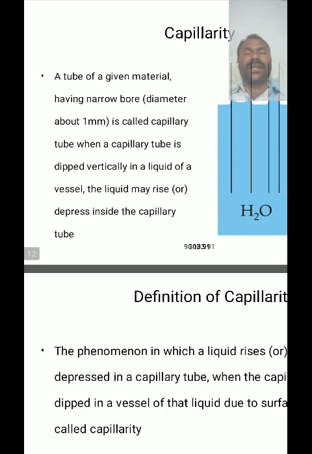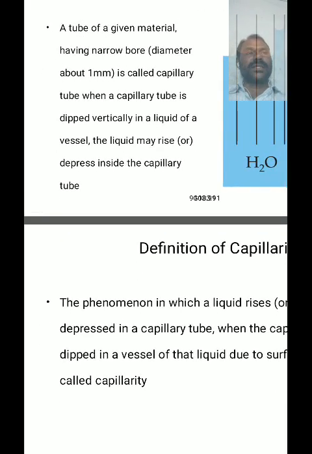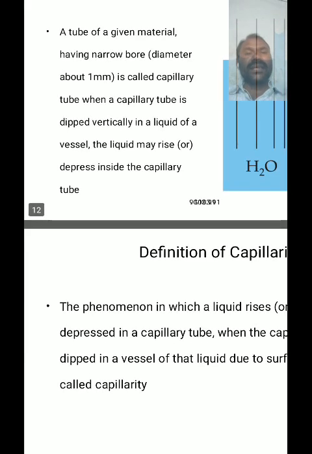In this way, when a capillary tube is dipped in water or liquid, the liquid inside the capillary tube rises up through a certain height. Or consider a glass rod or capillary tube dipped in mercury, then the mercury is depressed